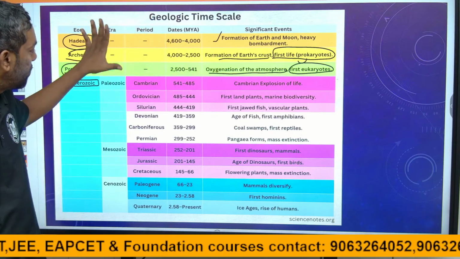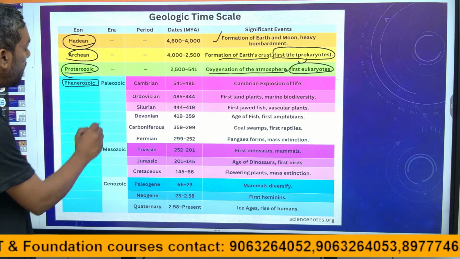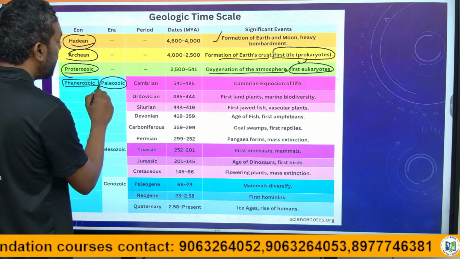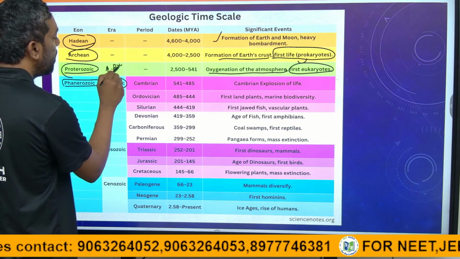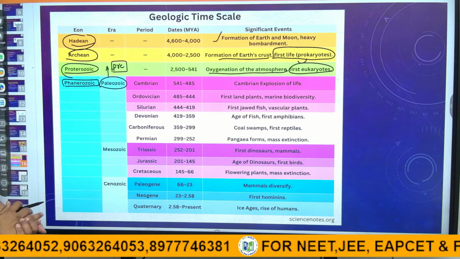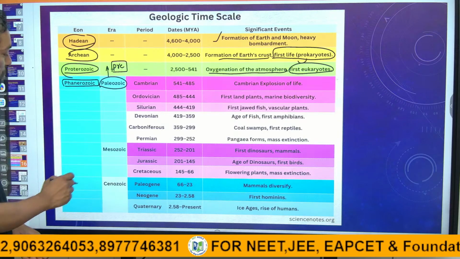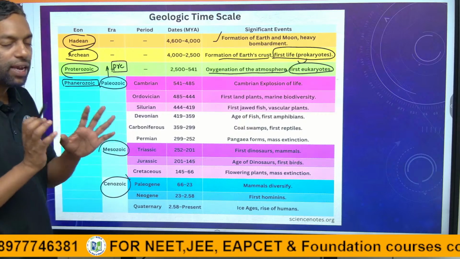In the Phanerozoic eon, there are certain eras. First era, Paleozoic era. Paleo means before all. Paleozoic era, Mesozoic era, Cenozoic era. There are 3 eras, guys.